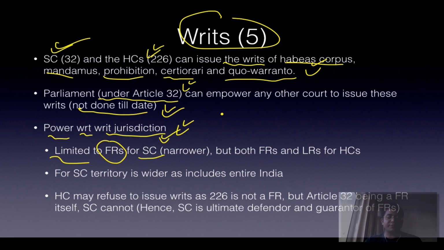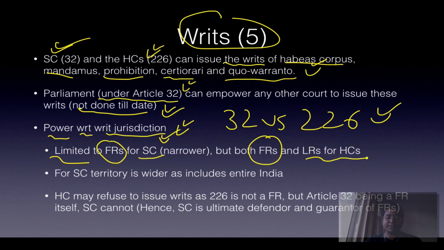So what is the difference between Article 32 versus Article 226? This is the main question here. For Supreme Court, it is very narrow, that they can include only fundamental rights, while for High Court, both fundamental rights as well as legal rights, they can issue writs. So for Supreme Court, territory is wider because it includes entire India. For High Court, territory is very small. It includes usually the state plus, let's say for West Bengal, Andaman and Nicobar will be included. For Kerala, Lakshadweep will be included. Plus, if the matter really extends to the other area, they can be included, but usually the state.